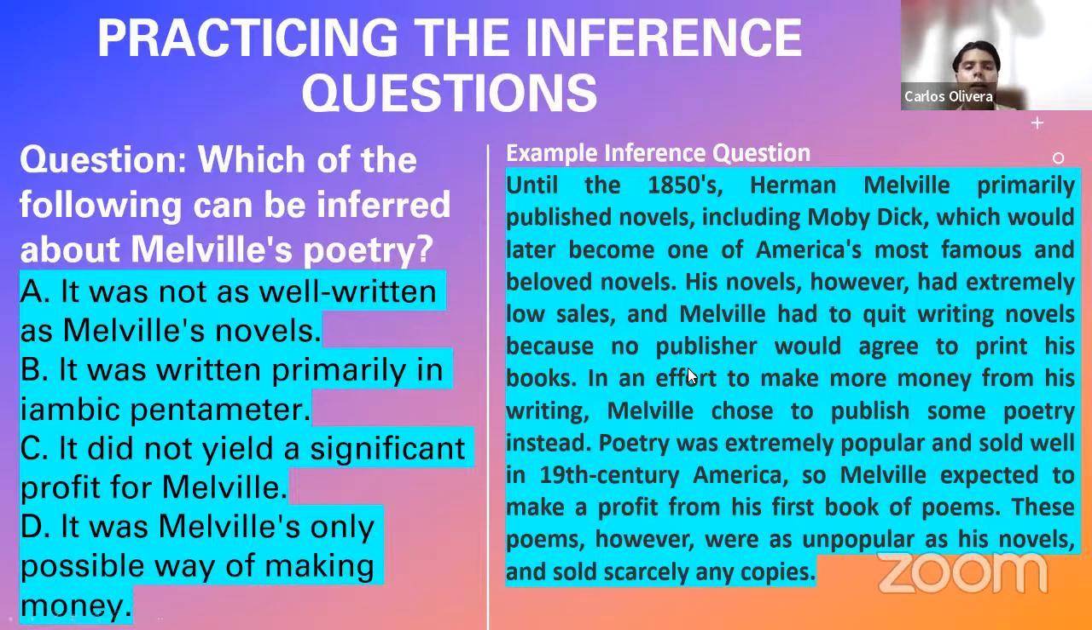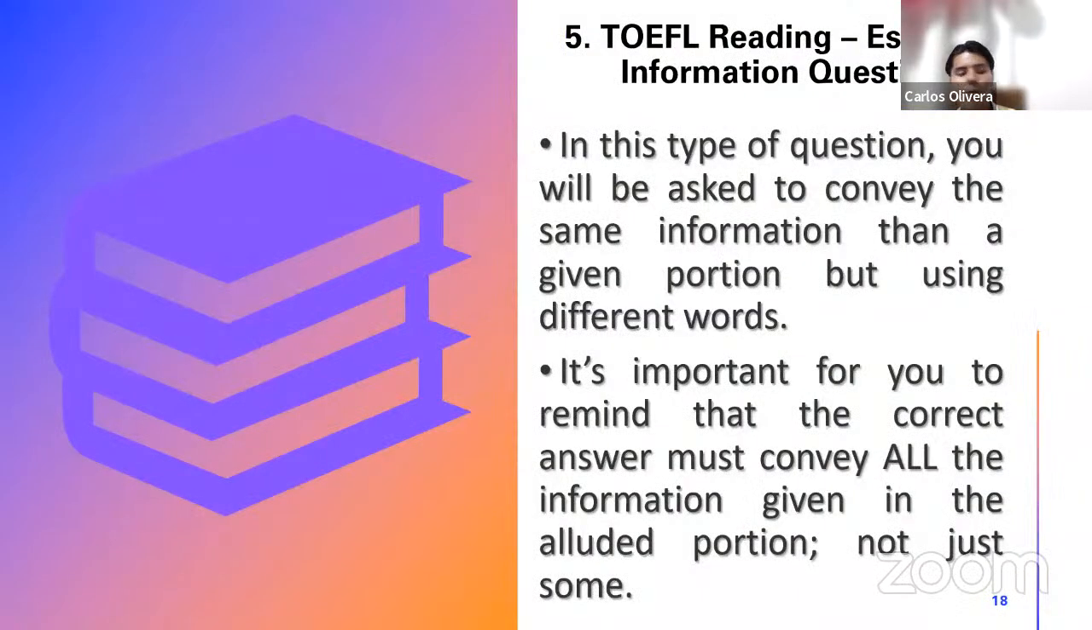Very good. Well, let us finalize then with this fifth type of question. It's going to be the last one, by the way. We're not going to have more. Essential information question. In this type of question, dear students, you will be asked to convey the same information as a given portion, but using different words, okay? It's important for you to remember that the correct answer must convey all the information given in the alluded portion, not just some.